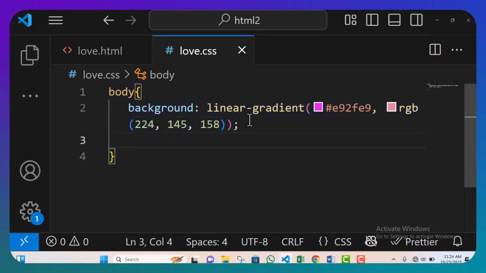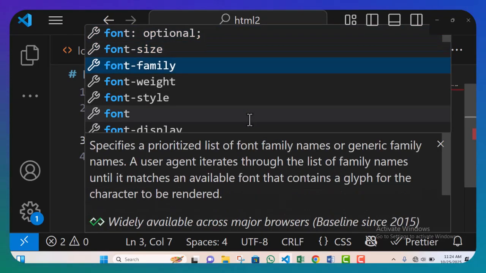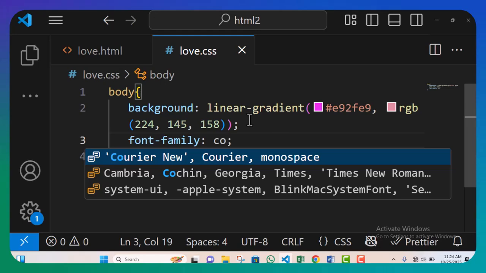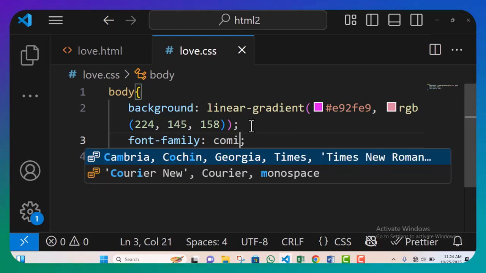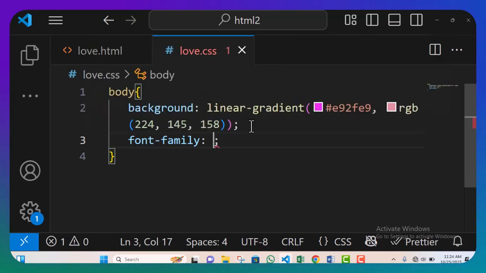So let's continue. So we're going to give it a font family, right? Our font family, we're going to use comic, or let's use I think Georgia will also work as good. So let's use Georgia.